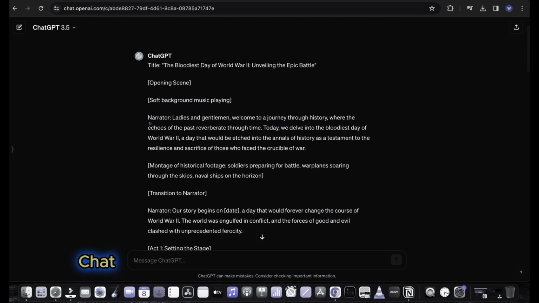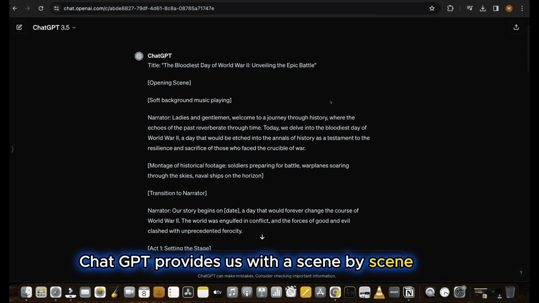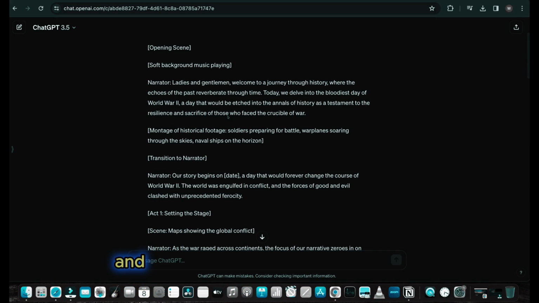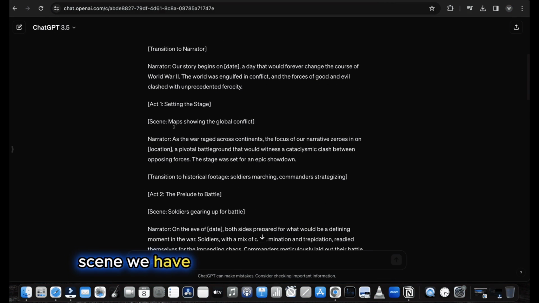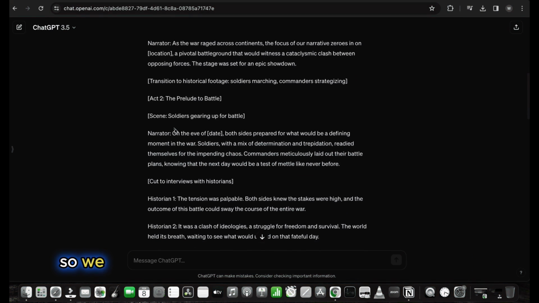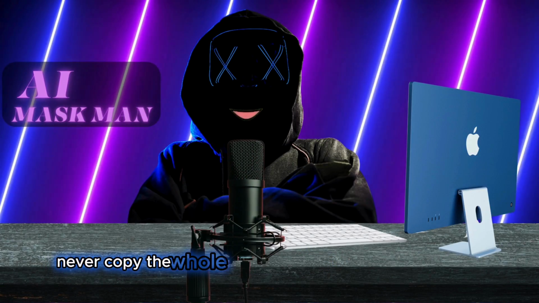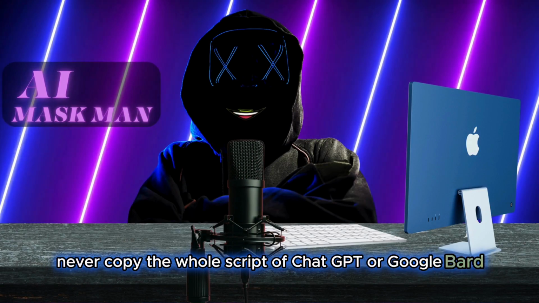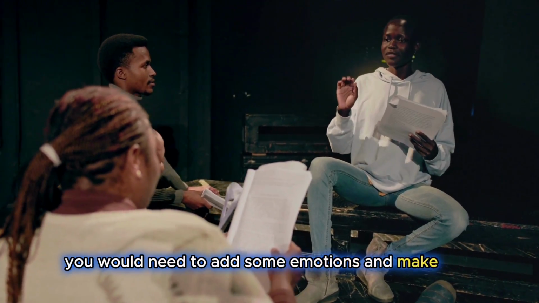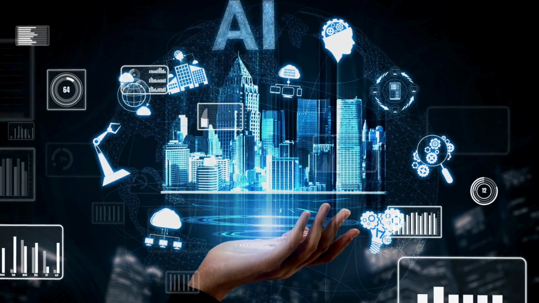And as a result, Chat GPT provides us with a scene-by-scene script which you can use in your video, and also gave some idea of what type of scene we have to create for our background video, so we can easily create a video with the help of Chat GPT. But remember, never copy the whole script of Chat GPT or Google Bard. You would need to add some emotions and make it so unique that it doesn't look like AI generated.